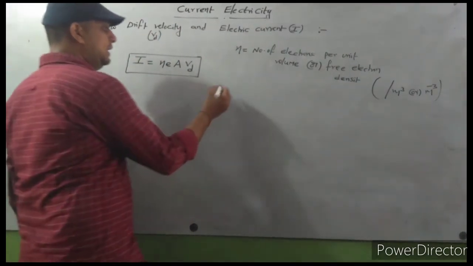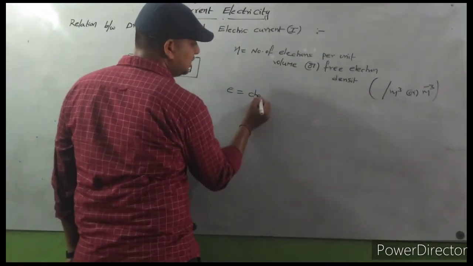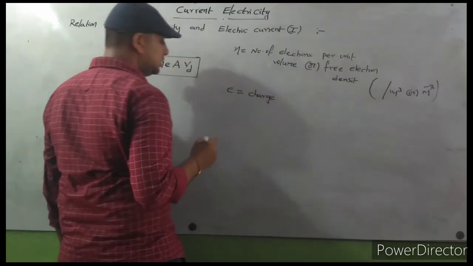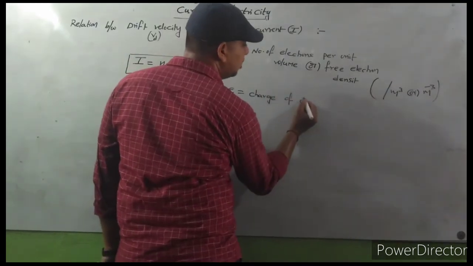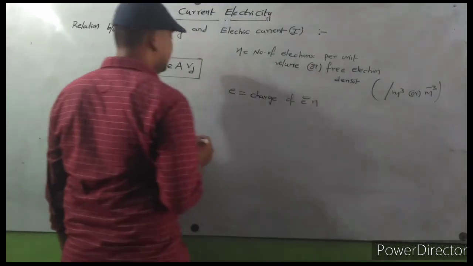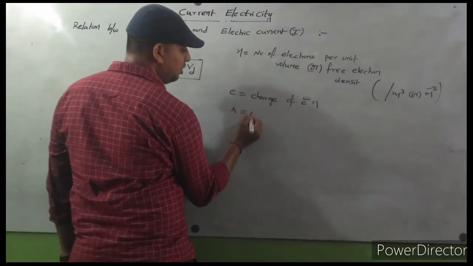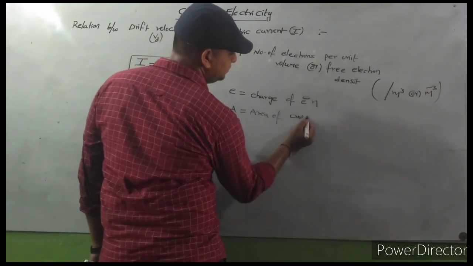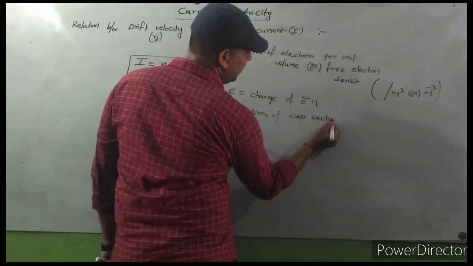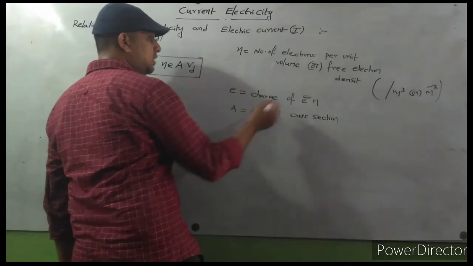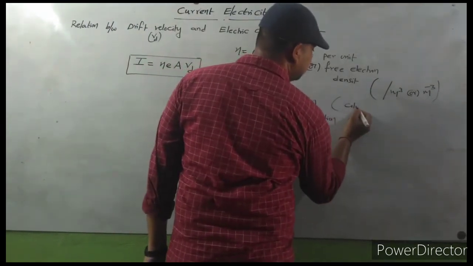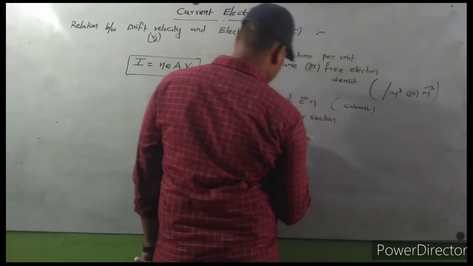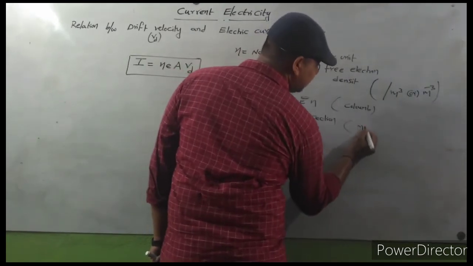E is the charge of electron, with unit coulomb. A is the area of cross section, with unit meter square.